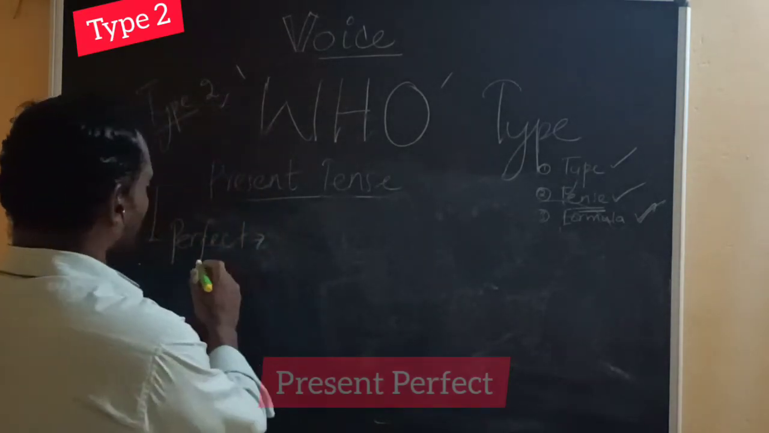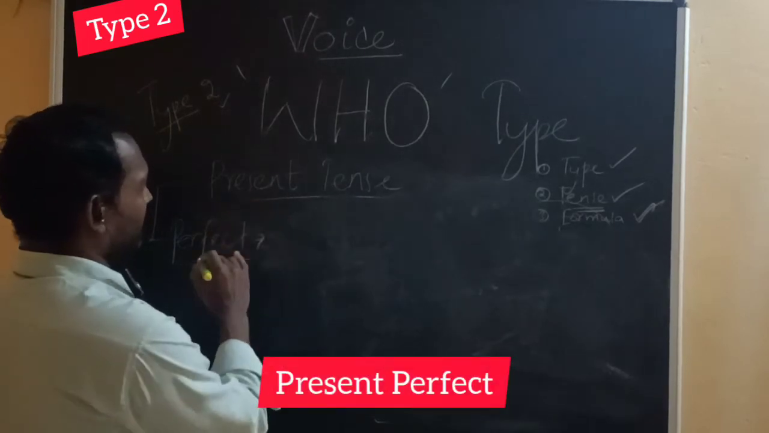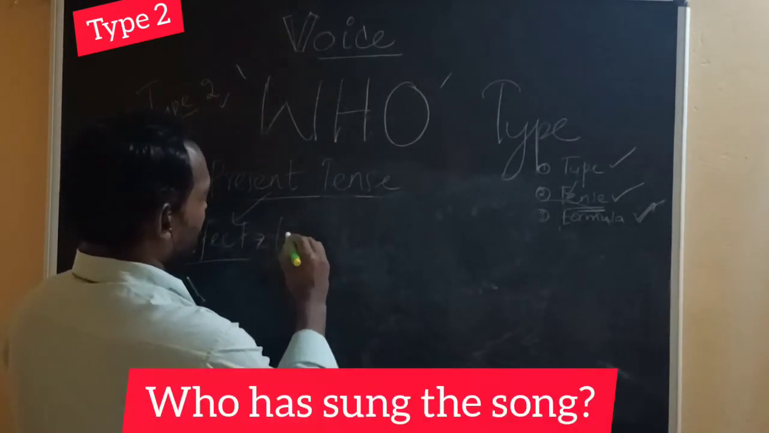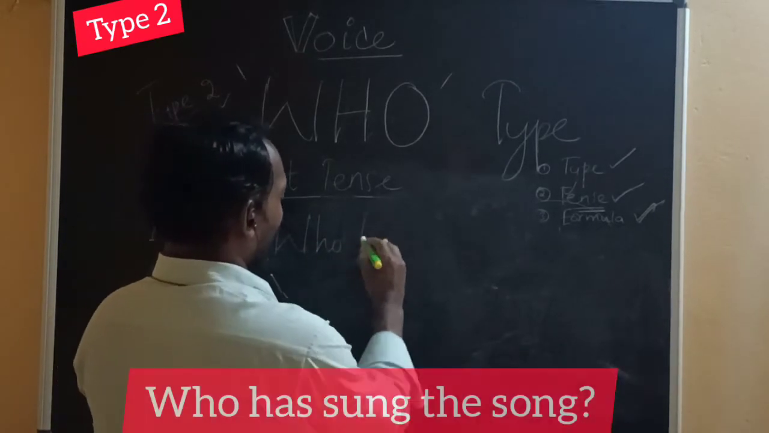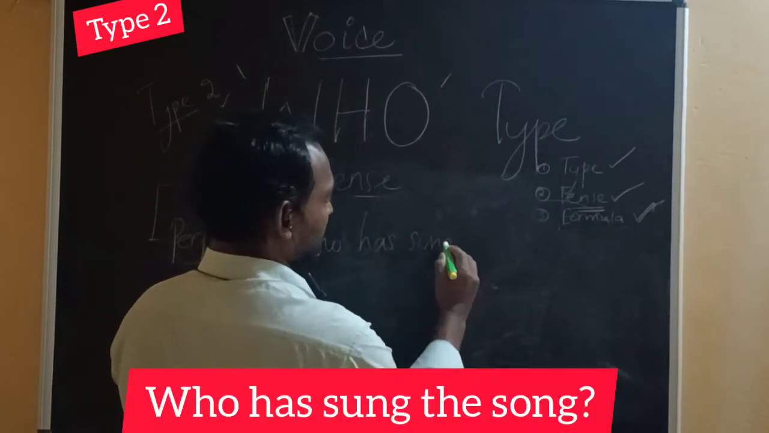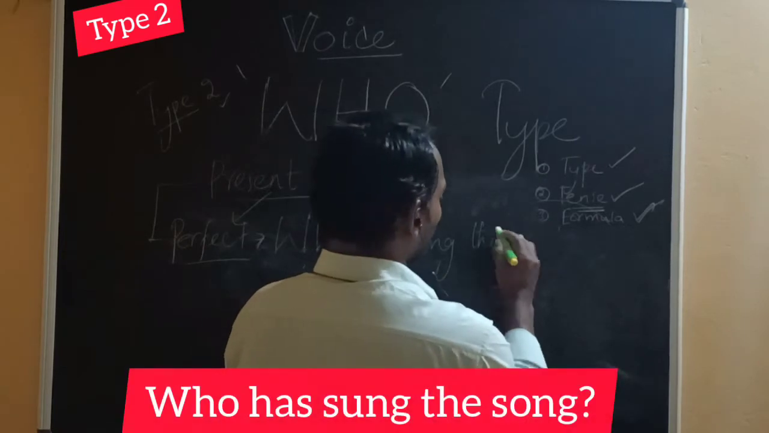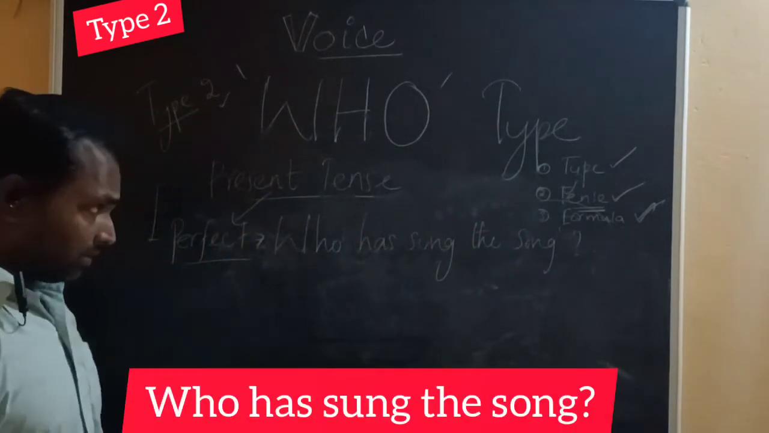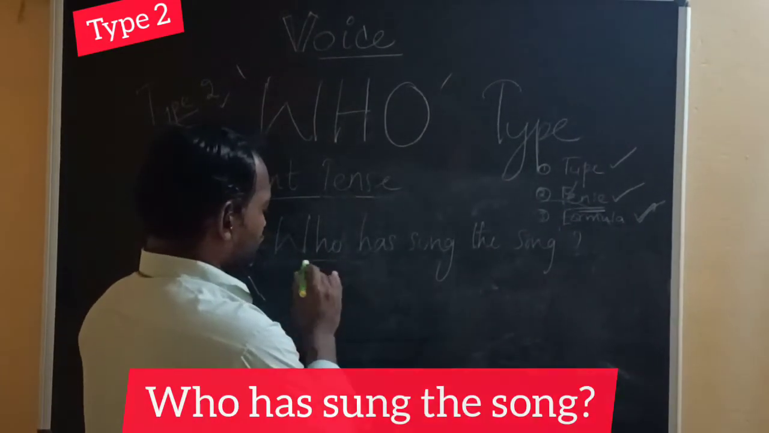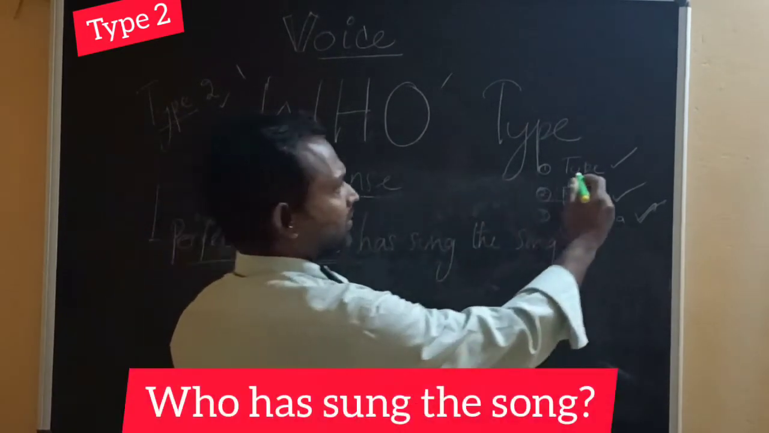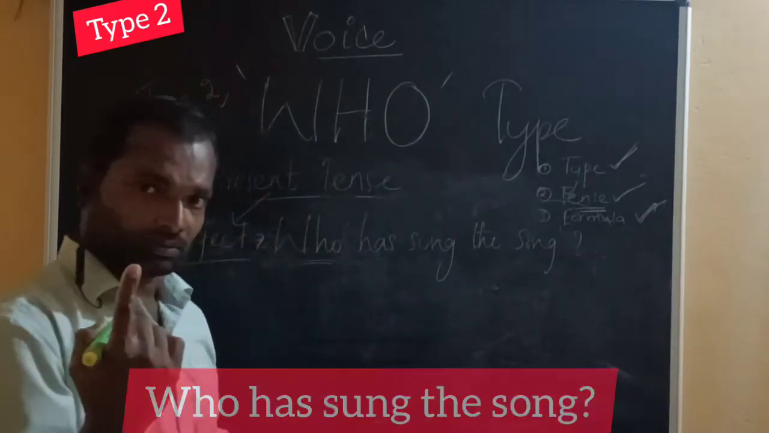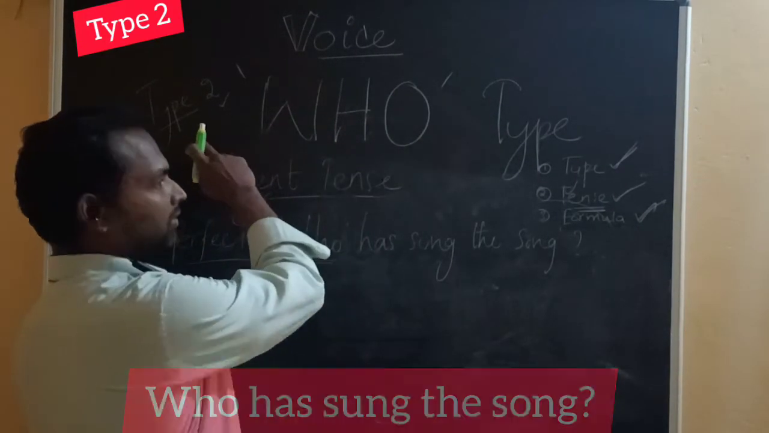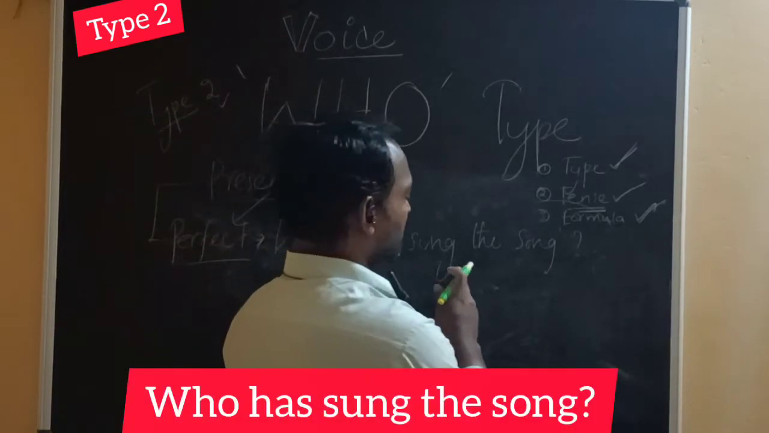So perfect tense, present perfect. Who has sung the song? Identify the type. It starts with the word who, so it's a who type. We are learning who type now. Type 2. Who has sung the song?